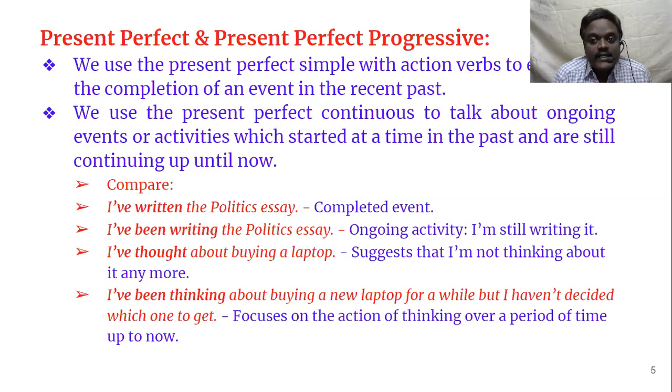Once you understand this basic rule, all other rules are connected to this rule. Okay, so let us examine word by word what actually this rule is. We use a present perfect simple, that is present perfect tense, with action verbs. Remember, I told you in the previous videos, there are so many types of verbs like stative verbs, action verbs, transitive verbs, intransitive verbs. There are so many like that. But here, when we say action verbs, you have to understand that it is contrary to stative verbs. Stative verbs cannot be used in continuous tense.